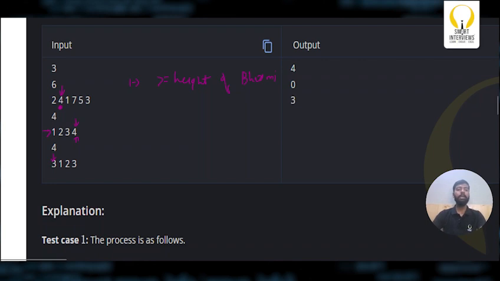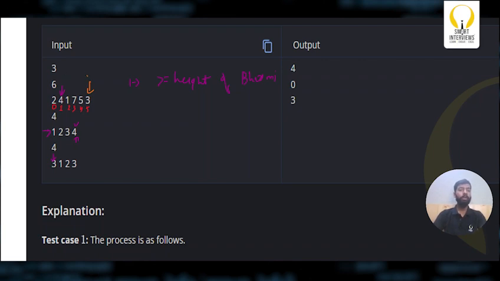Now I know initially Bhumi starts from this position. And for the first case, she has to reach here. So let me write the indexes. We know that heights are given in an array. So let me write the indexes: 0, 1, 2, 3, 4, 5. Now Bhumi has to come from the 5th index to the 1st index.